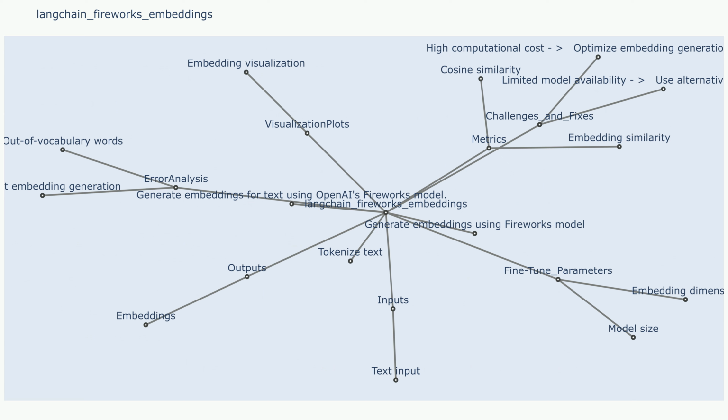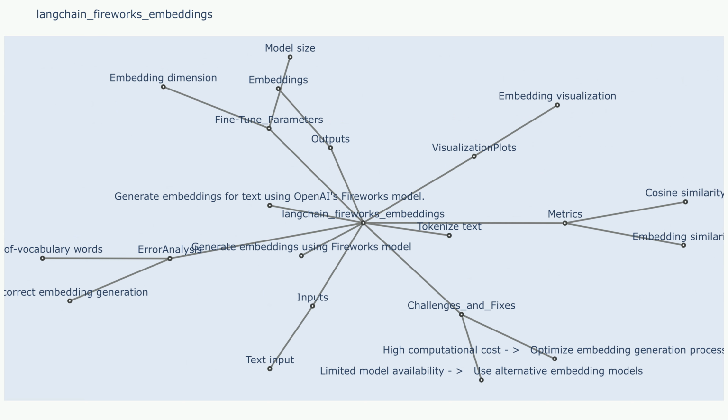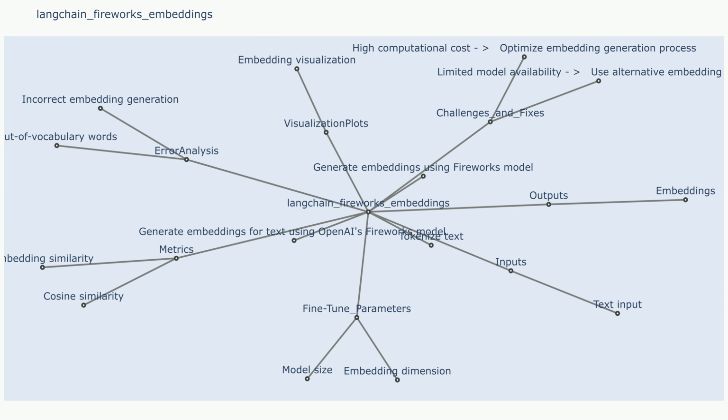Challenge 2: maintaining consistency across different models. Using different Fireworks models or versions might result in variations in embeddings for the same text. Sample use case that resulted in challenge 2: a user might switch between different Fireworks models for their project, potentially leading to inconsistent results. Fixes to challenge 2: use a specific version or model consistently for all tasks, or implement techniques like embedding normalization to reduce variation.